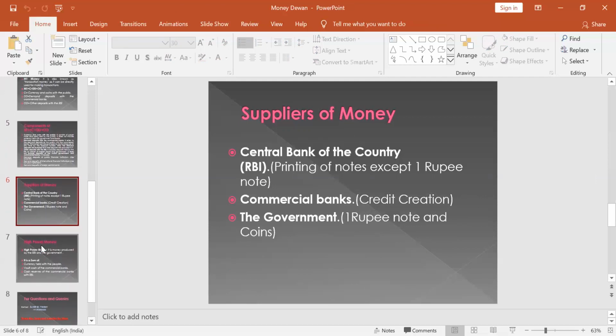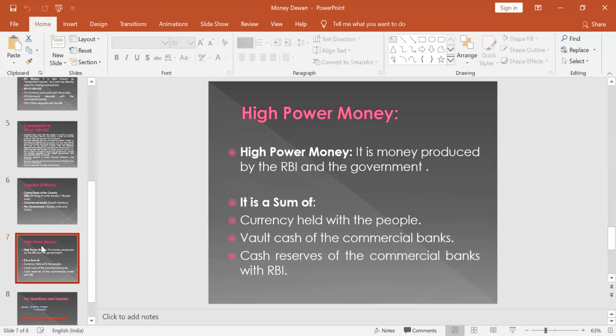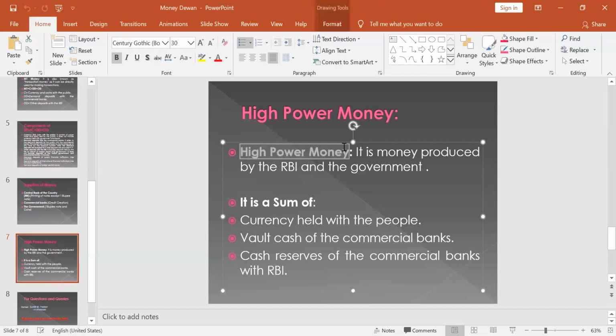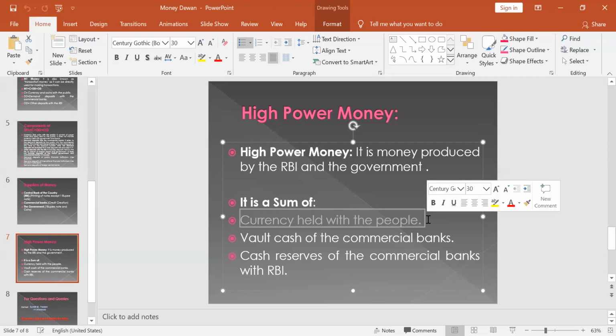Now we come to high-powered money. What do we mean by high-powered money? High-powered money is money produced by the RBI and the government. It refers to two things. Number one, currency held with the public, or we could say money supply. Second, cash reserves with the banks.